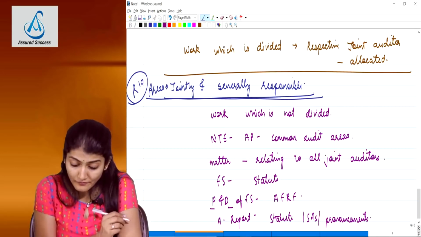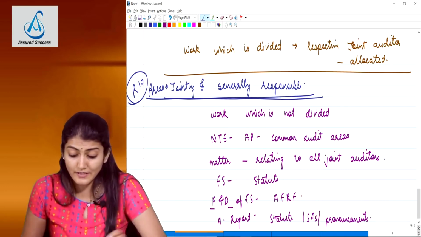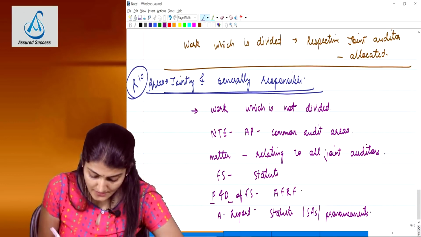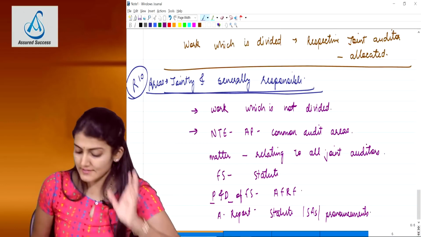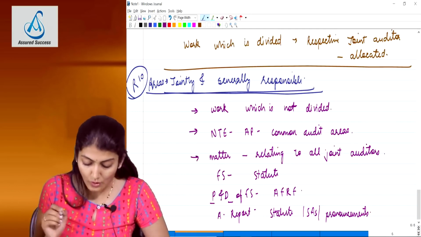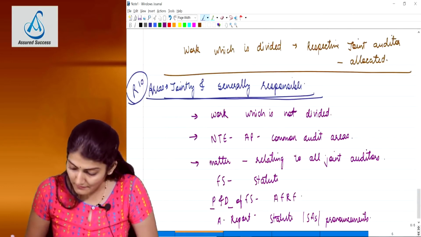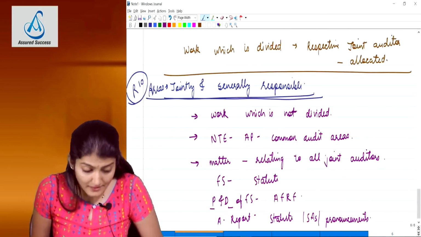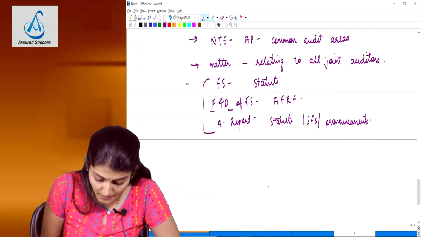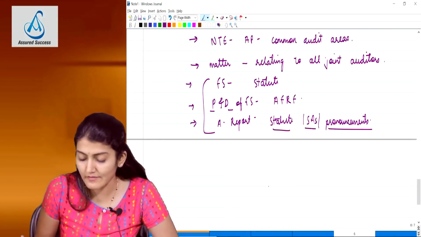These are the first 6 areas where the joint auditors are jointly and severally responsible. For work which is not divided, then the nature, timing and extent of procedures for common audit areas, matter relating to all brought to the attention by one, financial statements comply with the statute, presentation and disclosure of the financial statements is in accordance with the AFRF, and the audit report is in accordance with the statutes, standards and the pronouncements.